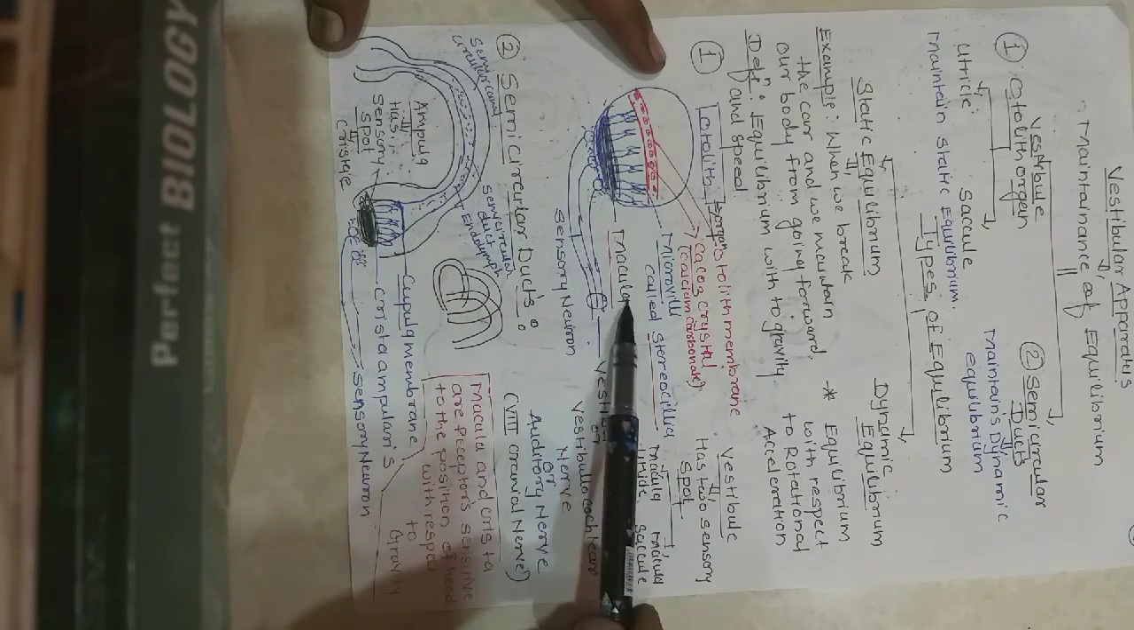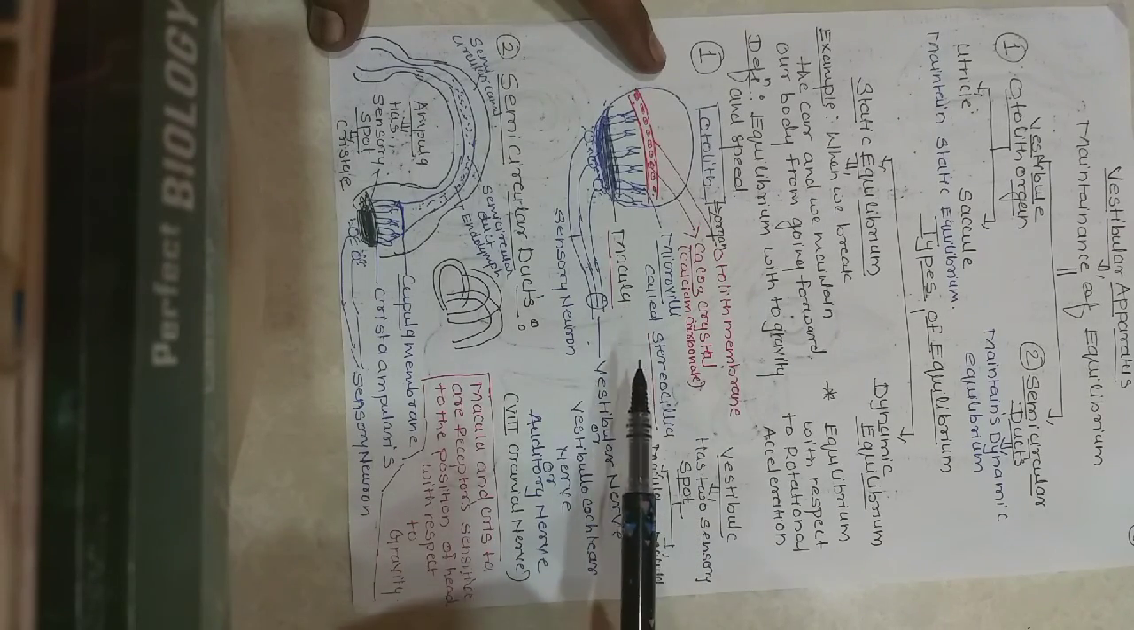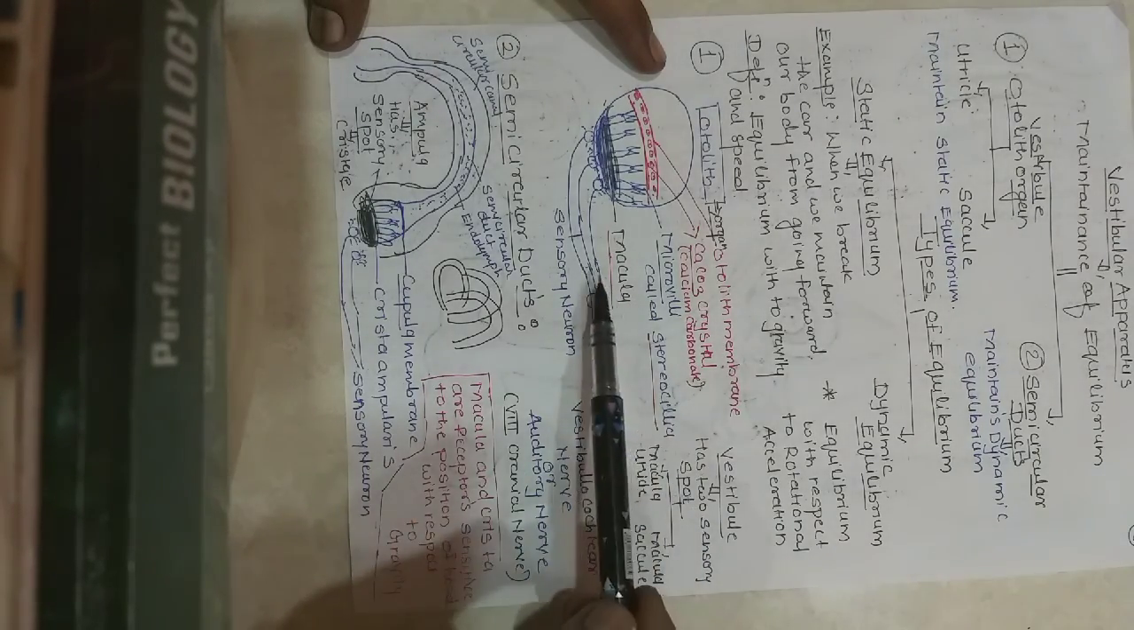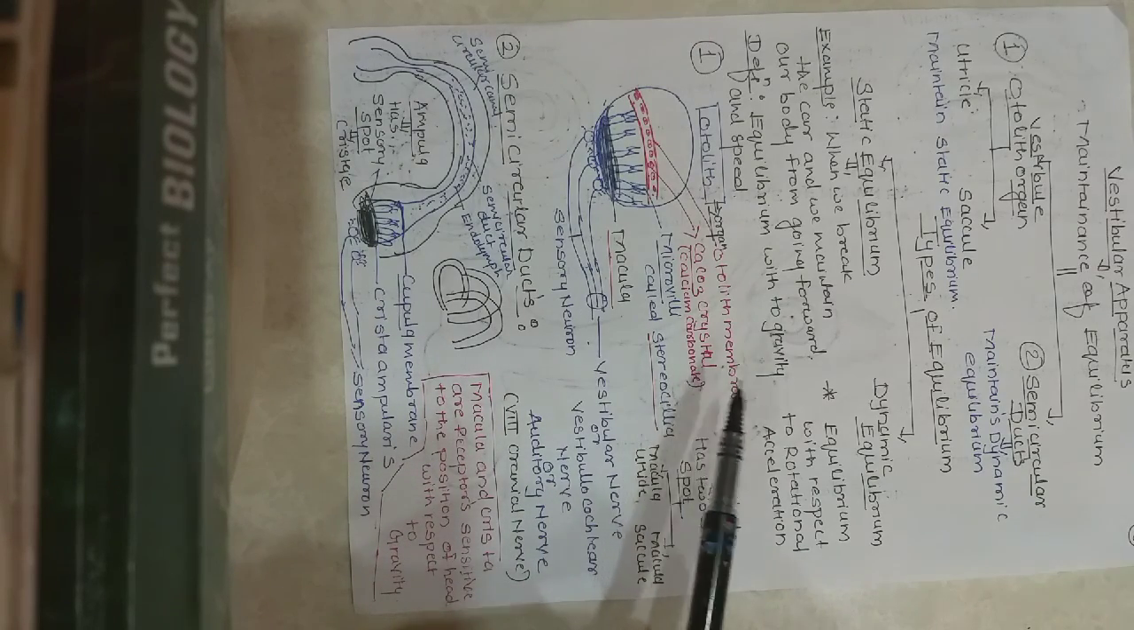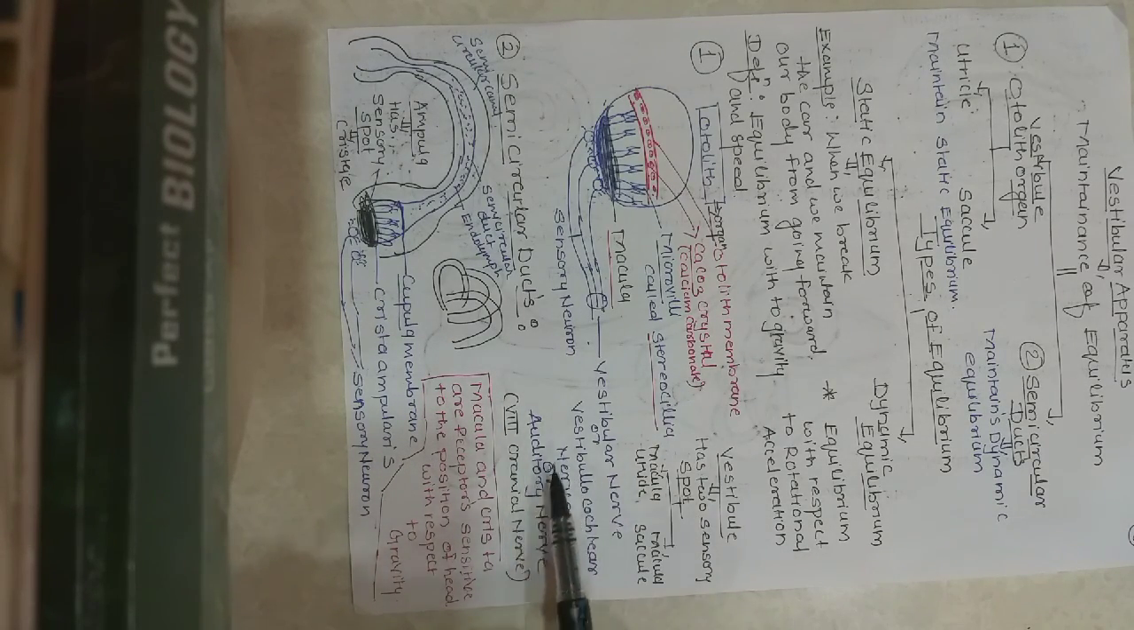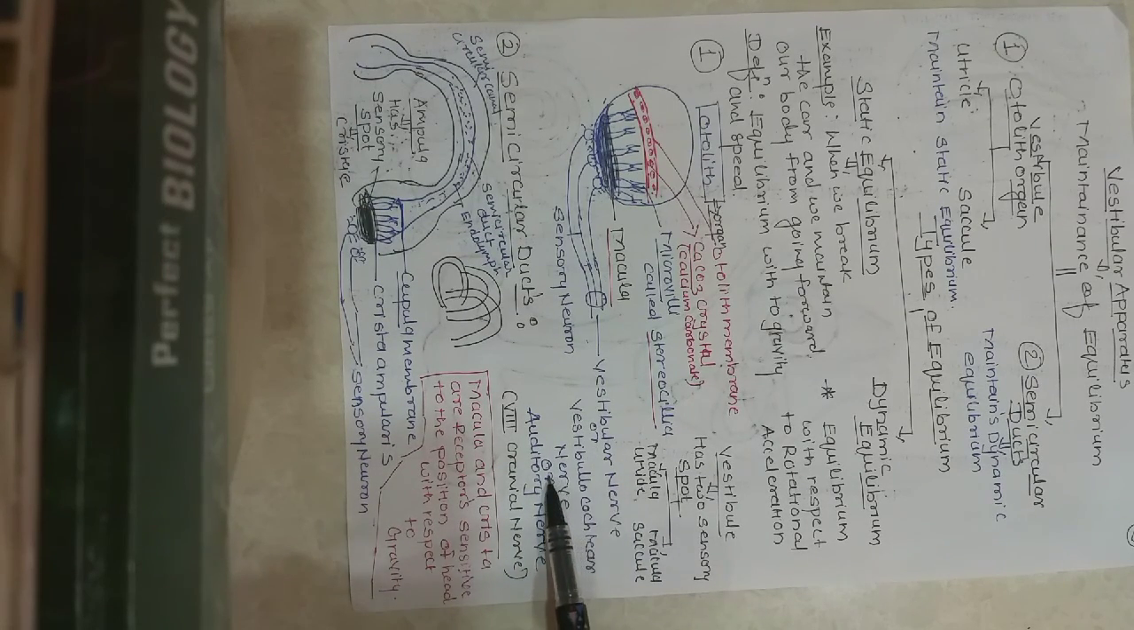So the cochlear nerve and the vestibular nerve together carry impulses towards the brain. That is why it is named the vestibulocochlear nerve, or directly the auditory nerve, and this auditory nerve is a cranial nerve. Macula and cristae are the receptors, and they are sensitive to the position of the head with respect to gravity.